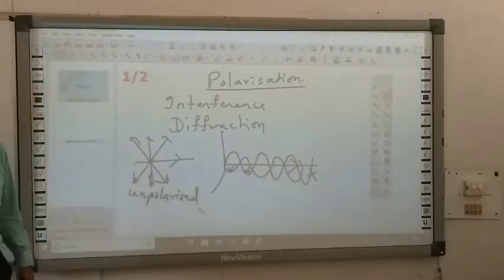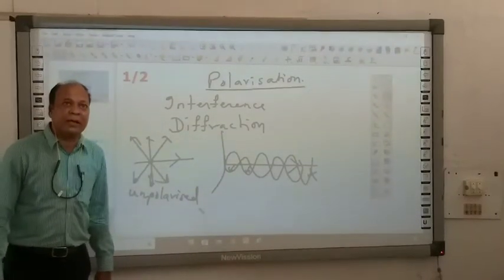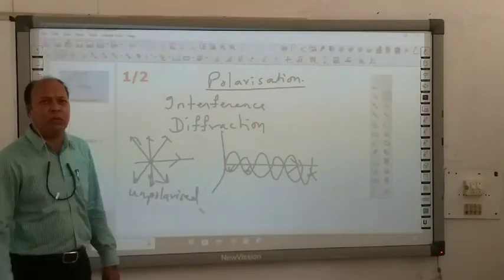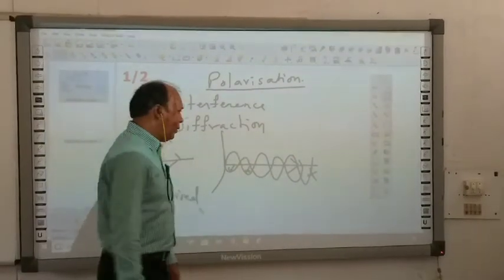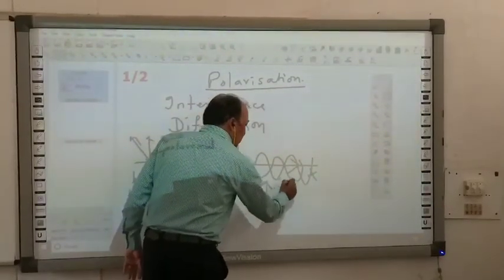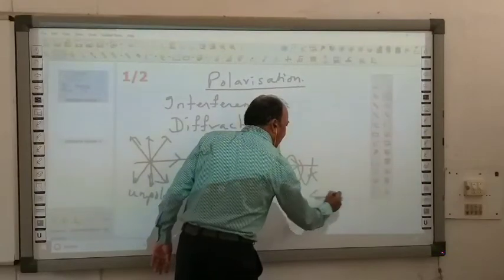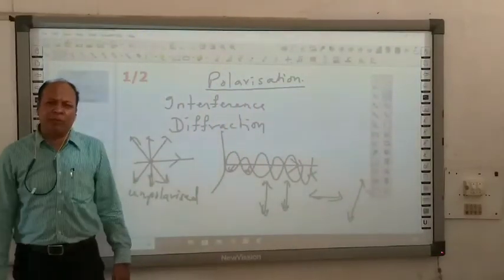But if you filter these vectors, you restrict these vectors, or they are absorbed by some other medium, then you may get light in this way, or maybe in this way, or maybe in this way. That means you are getting only one type of vectors.